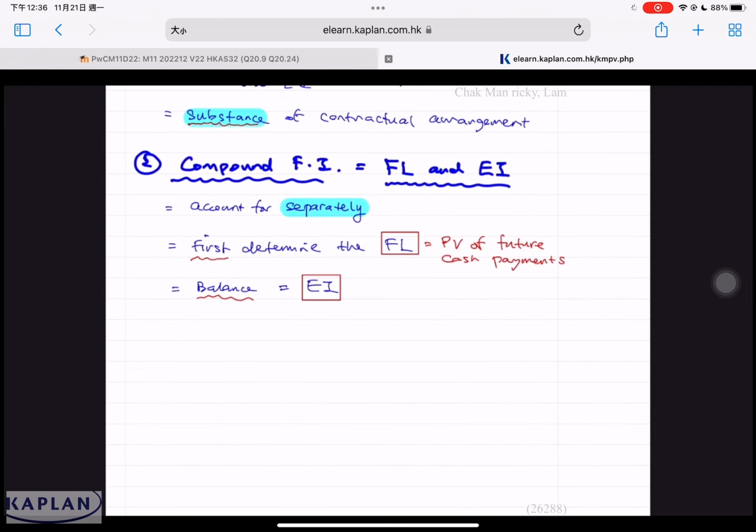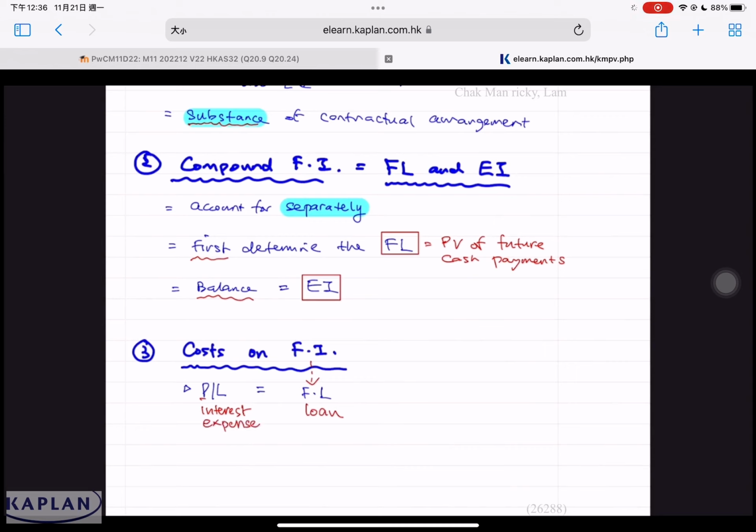For AS32, presentation of financial instruments, the second issue just now discussed is compound financial instrument. The third issue, where do we present the cost? Should the cost on financial instrument be presented in profit and loss? If the financial instrument is a financial liability, then the cost will go to P&L. Like for example, interest on loan. Interest on loans is in P&L.